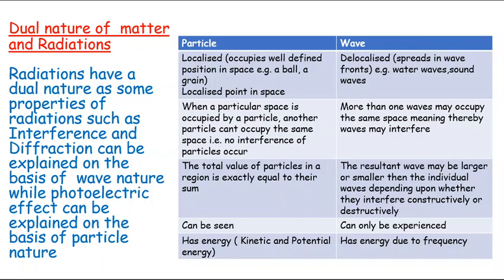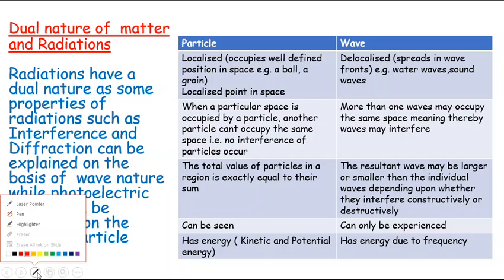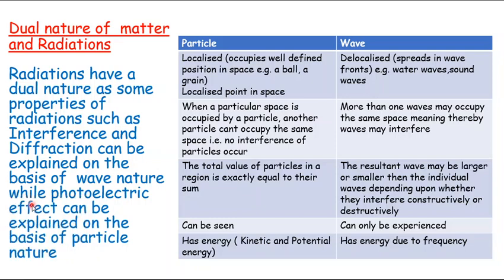Particles localized होते हैं, meaning they occupy well-defined position in space. For example, a ball, a grain, or any other substance जिसको हम देख सकते हैं, जिसको हम छू सकते हैं, ये localized होता है. While as we cannot predict that wave is at a particular point. Rather, waves are spread out.